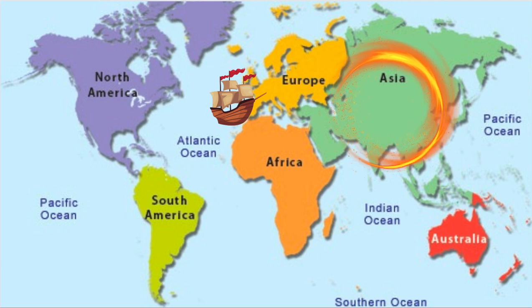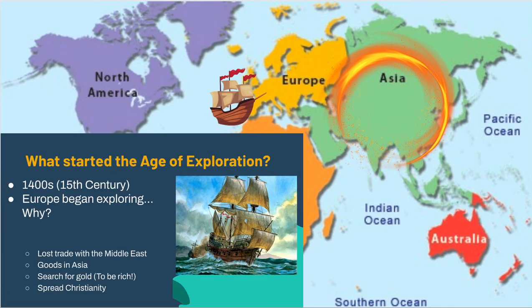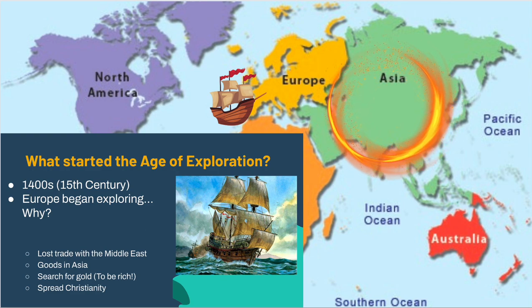Europe will set its eyes on a new place. They'd set their eyes on Asia. And what we see happen in the 1400s is with Europe losing its trading partner, with Europe learning about new goods in Asia and having a desire to find gold and spread Christianity, they will start to venture out. They'll start to look for sea routes to reach Asia.